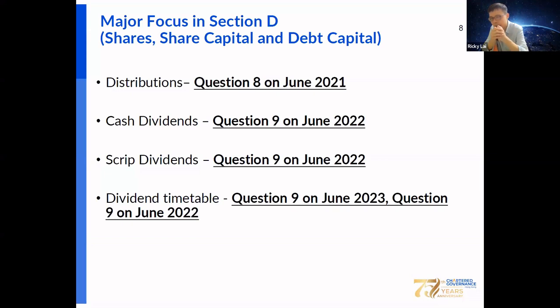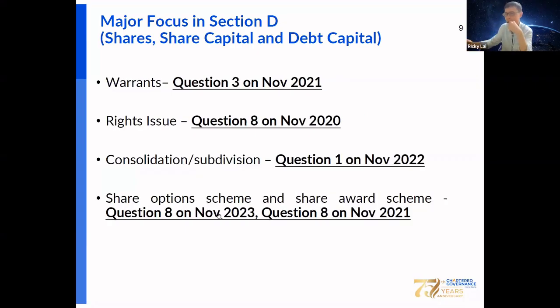Not only dividends, distribution is another way of returning value to the shareholders. So you should have some ideas on dividends and distributions and how to prepare the timetable for the listed company.